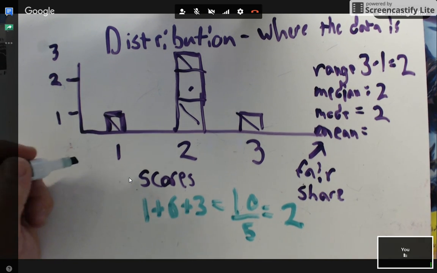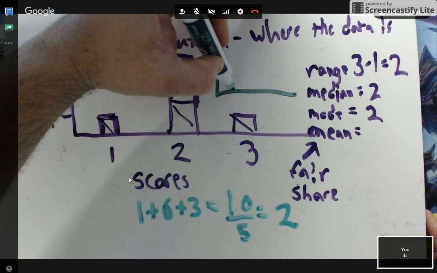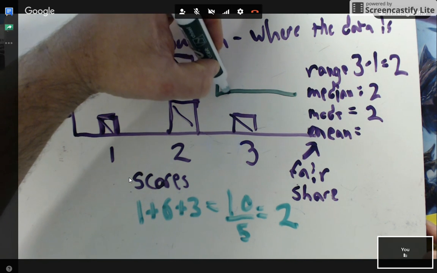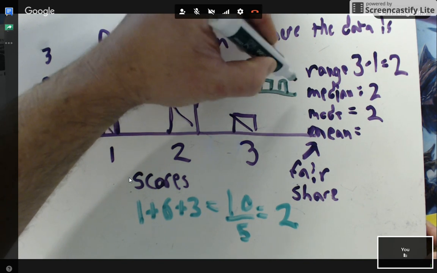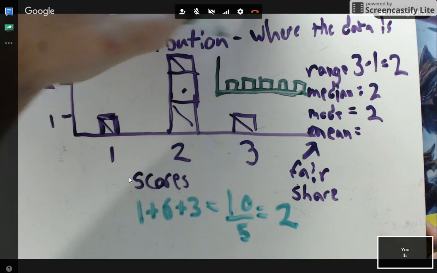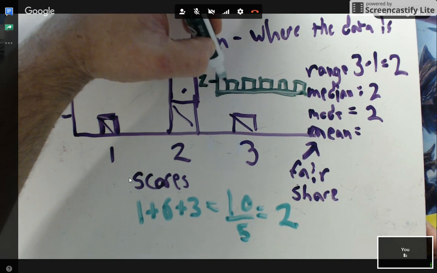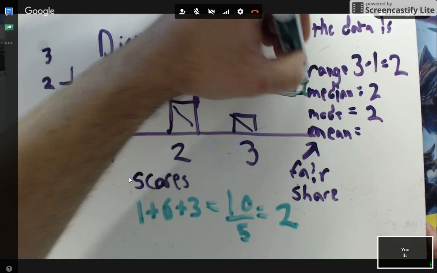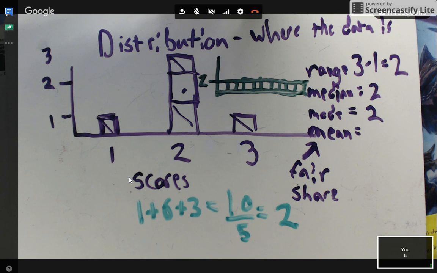But if there were 5 people, here's a different graph. If there were 5 scores, 1, 2, 3, 4, and 5, in other words, to put them all out side by side, then my fair share would be 2, and they would all be the same height, right? I still have 1, 2, 3, 4, 5 students, and they all have the exact same amount.